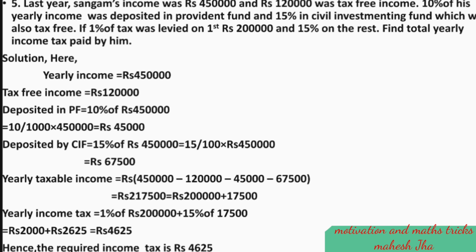Now we distribute this according to the tax we have to pay. The 2 lakh plus 17,500. The yearly income tax is 1% of 2 lakh and 15% of the remaining, that is 17,500. 1% of 2 lakh is 2,000 and 15% of 17,500 is 2,625. That gives the sum 2,000 plus 2,625 equals 4,625. Hence, the required income tax is 4,625.